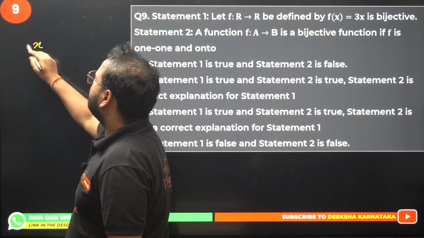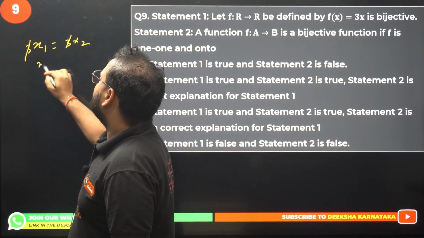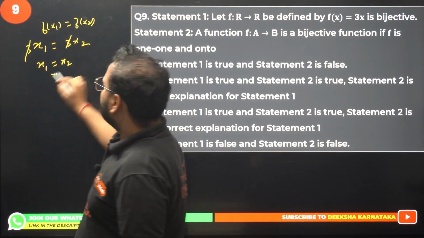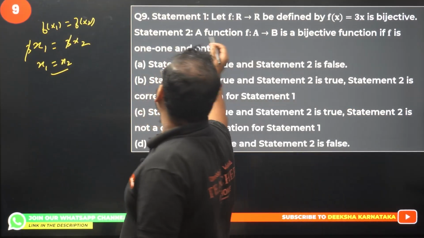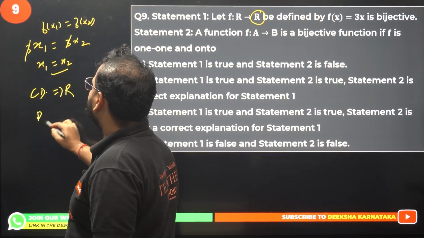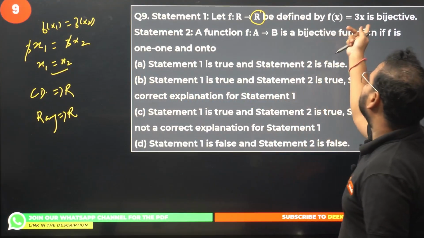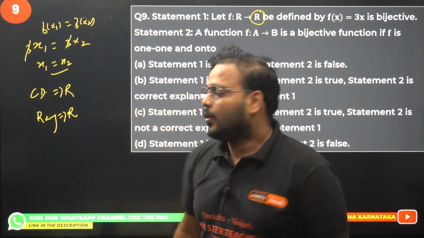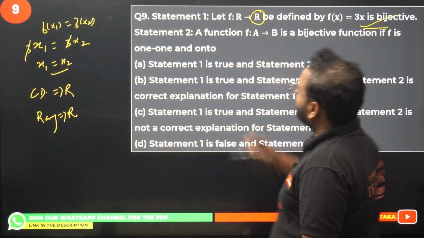If you write here 3x1 equal to 3x2, this is a 1-1 case. 3 and 3 will be cancelled. We get x1 equals x2. Started from f of x1 equals f of x2, right? We get x1 equals x2, which means it is 1-1 in nature. What about onto? Your codomain is real, and if you find the range also, you'll get this as also real. Any real value you put for x, you'll be again getting a real value as a result. 3 times any real value is a real value. So your codomain and range are equal. So bijective. True. Statement number 1 is true.